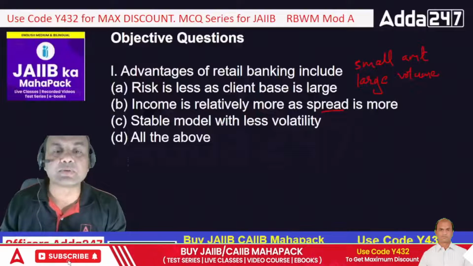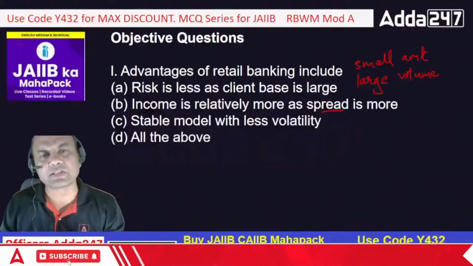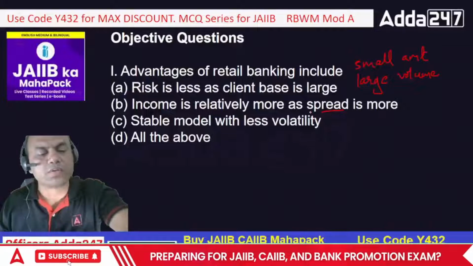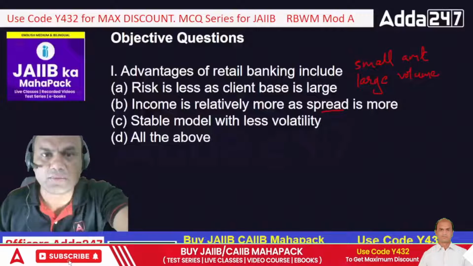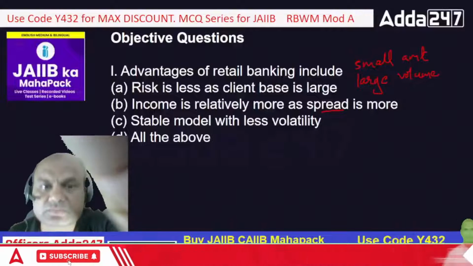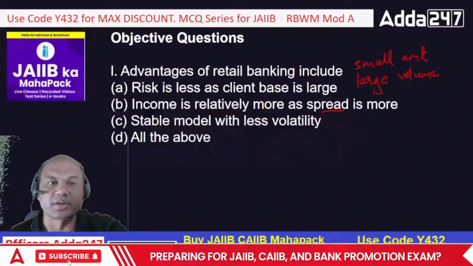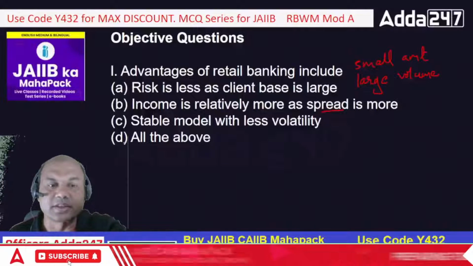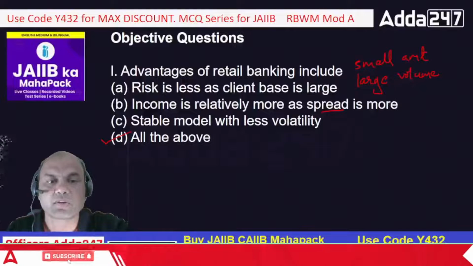And third, stable model with less volatility, correct. The volatility is very less. If you see the overall retail banking, you will never find much volatility or huge difference in this. So volatility is very less over here. So the answer is D, all of the above. Got it clear? One sec.